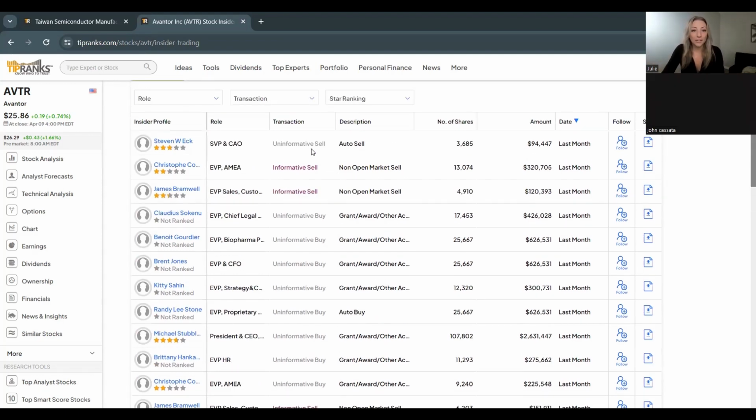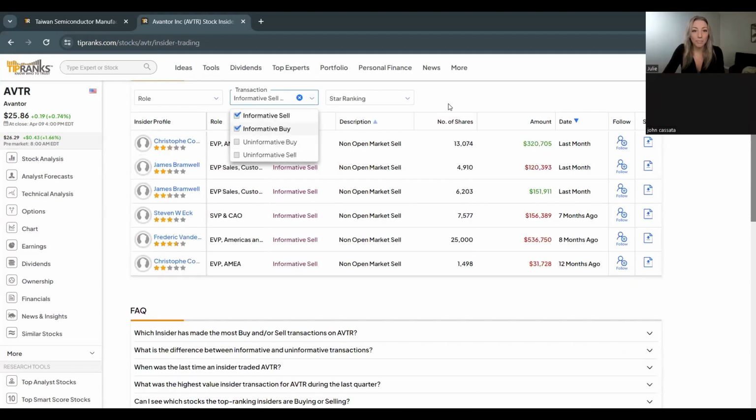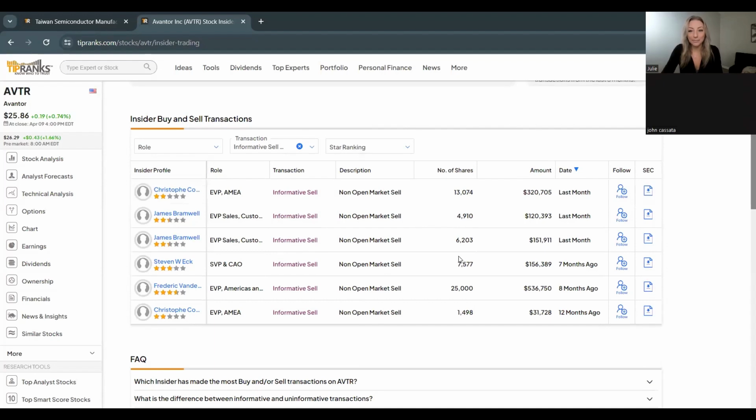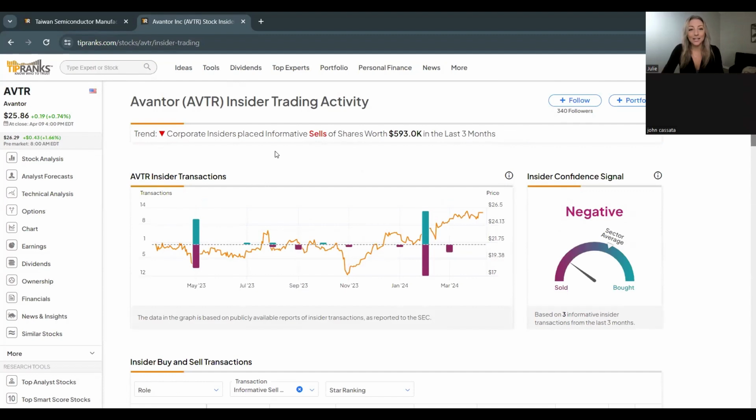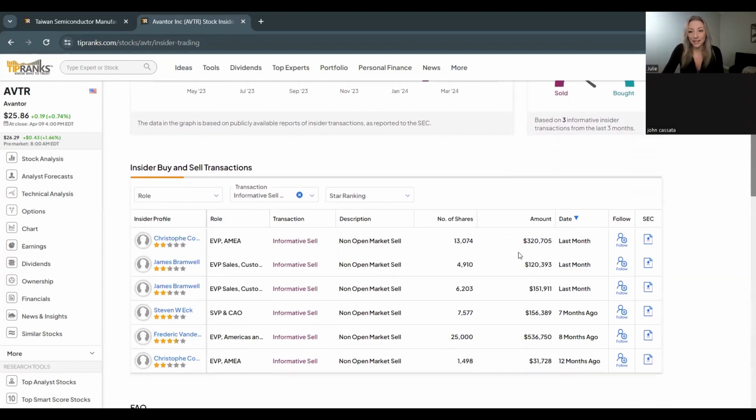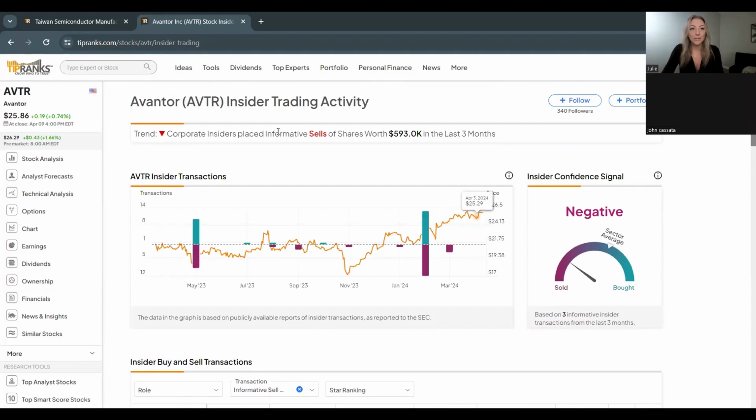Whereas these informative sells, which we can narrow down to informative buys and sells, are not ones that have been already prearranged or a part of that, say, options package or a compensation package. So they give a bit more insight as to how insiders might be feeling about the company. So when we look at ones like this, we can see that in the last 3 months, insiders had informative sells of nearly $600,000. So that would be on the negative side of things since it has decreased. If it were a positive trend, then we'd see them scooping up more shares of the company.